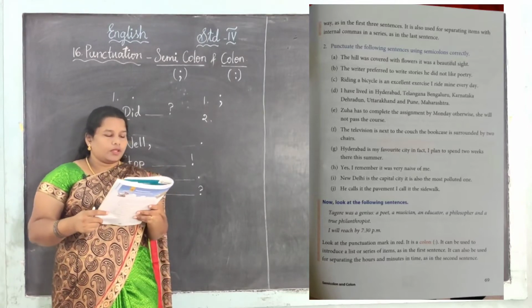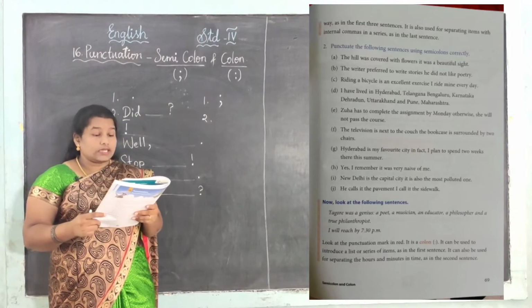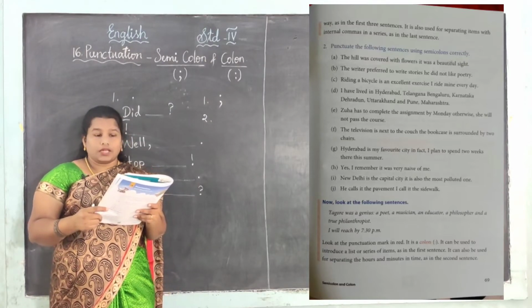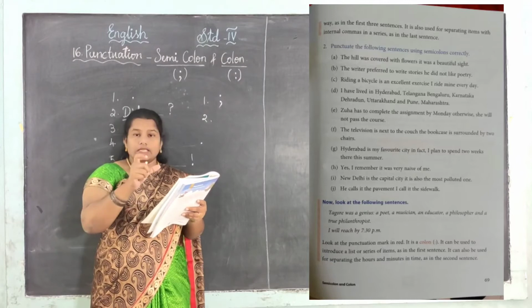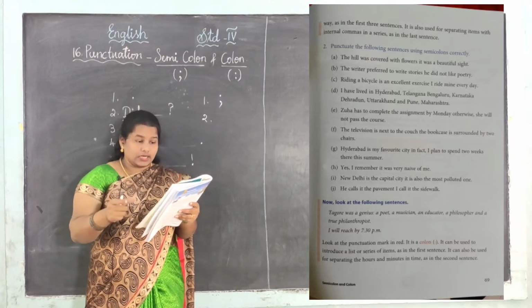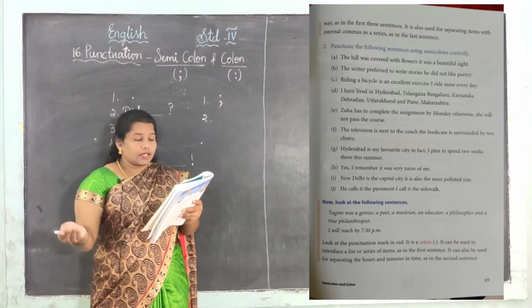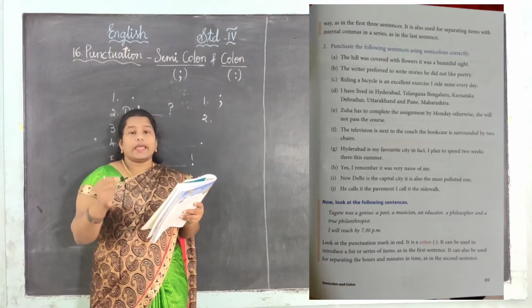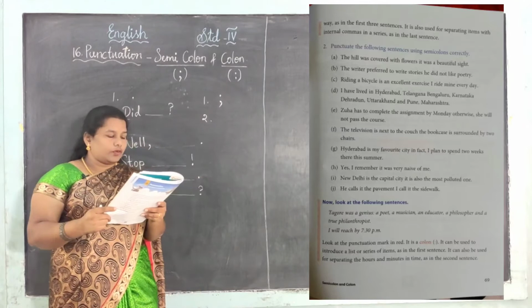Yes, next one. Riding a bicycle is an excellent exercise. I ride mine every day. See, riding a bicycle is an excellent exercise. This is one sentence and the other one is another sentence. So where do we want to use the semicolon? After the exercise. Yes, next one, the fourth one.